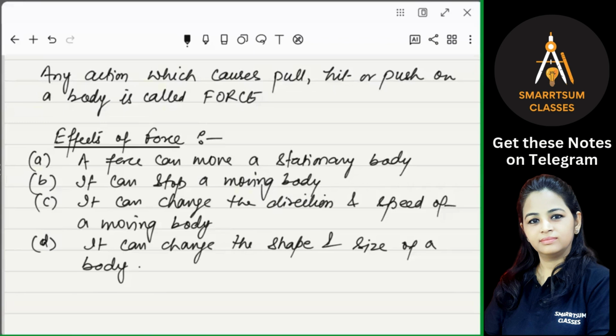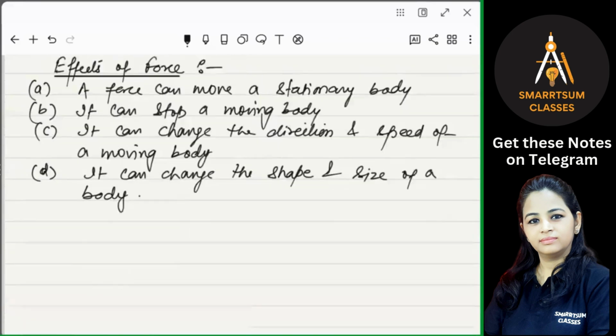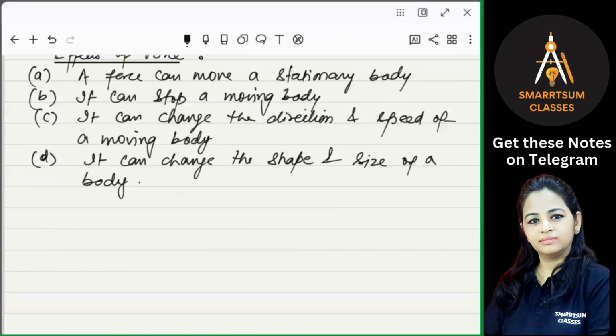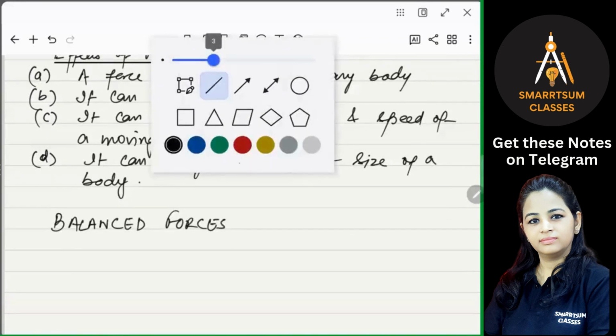Now, forces can be of two types. Force can be balanced and it can be unbalanced. So write down balanced forces.